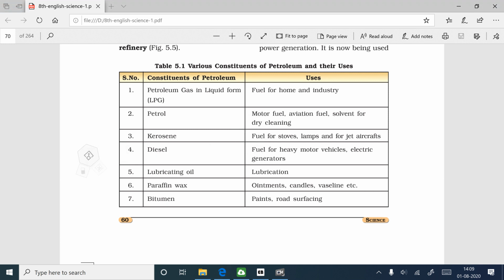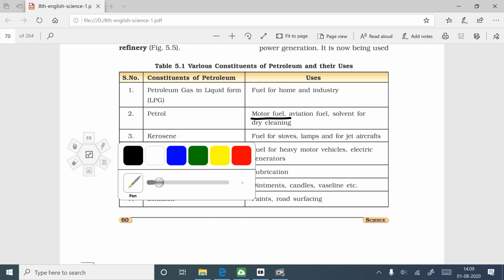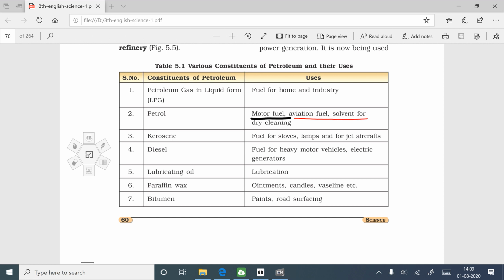Petrol is used as motor vehicle fuel and as a solvent for dry cleaning. The third one, kerosene, is used as a fuel for stoves, lamps and jet aircraft. You already have an idea about diesel: it is used as a fuel for heavy motor vehicles and electric generators.